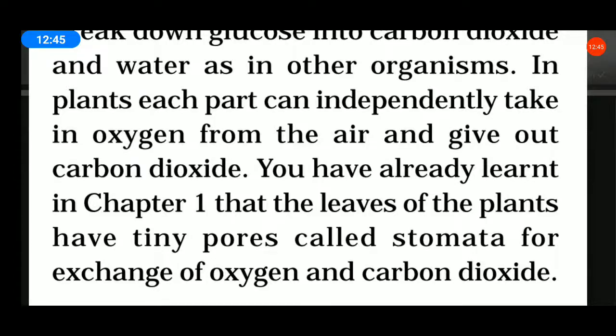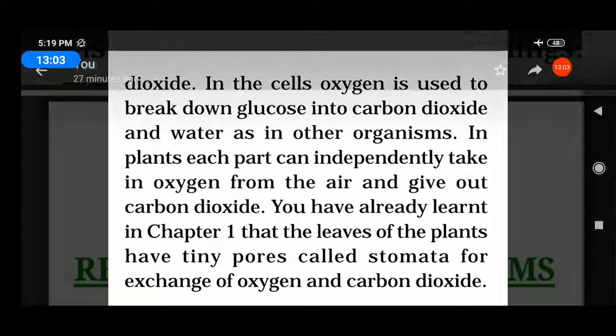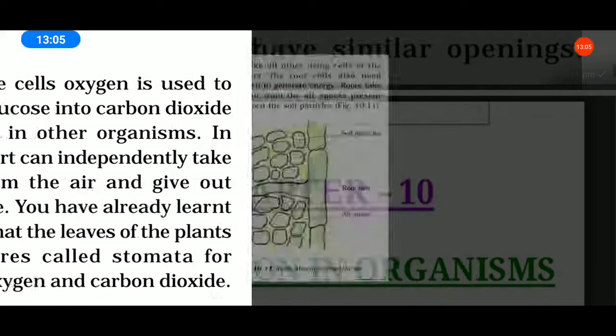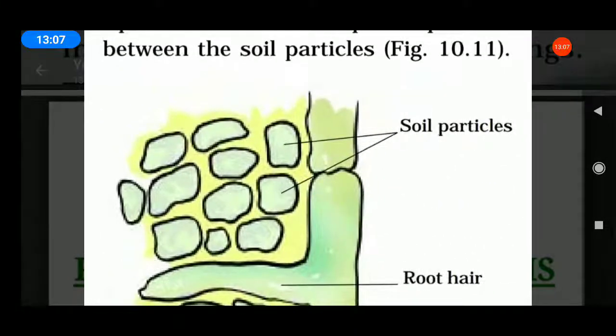Underline the word. Leaves of the plants have tiny pores called stomata for exchange of oxygen and carbon dioxide. Can you understand? Okay. Next.